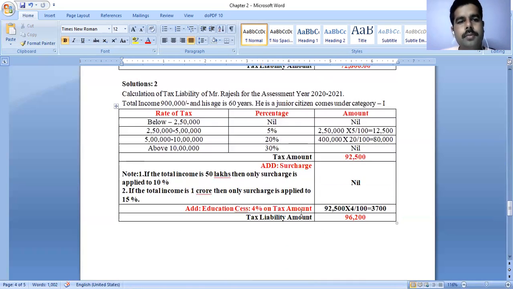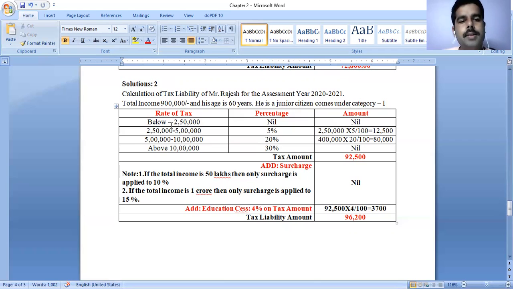This is the problem: calculation of tax liability of Mr. Rajesh for the assessment year 2021. The total income of Mr. Rajesh is 9 lakhs and his age is 60 years. 60 years means here he is a junior citizen, comes under category 1.